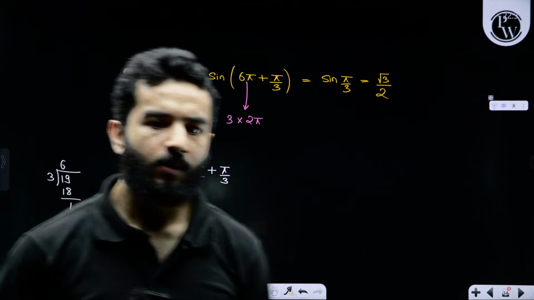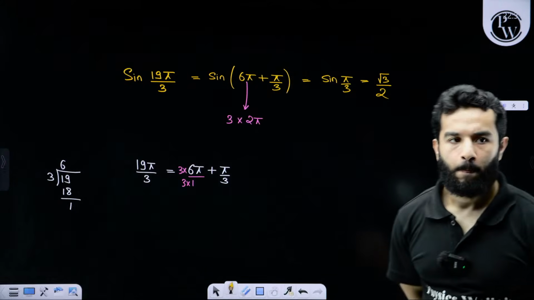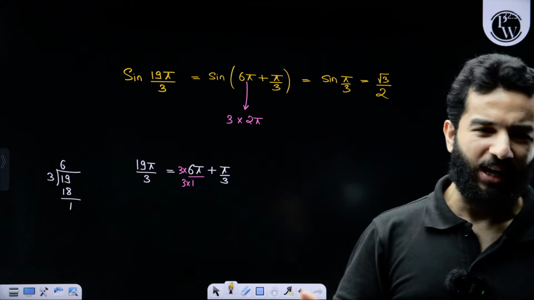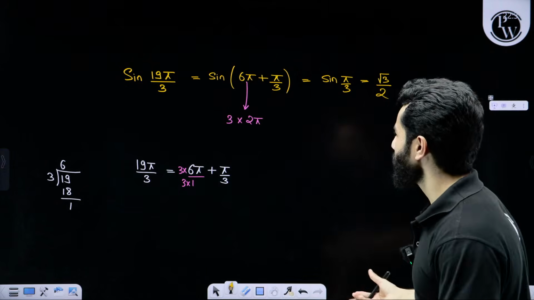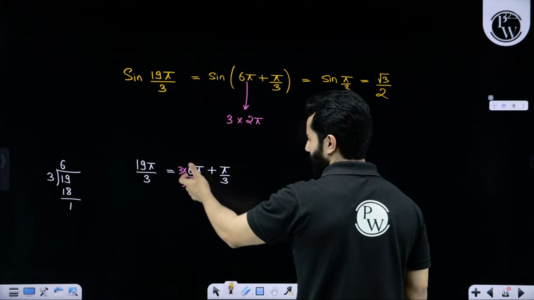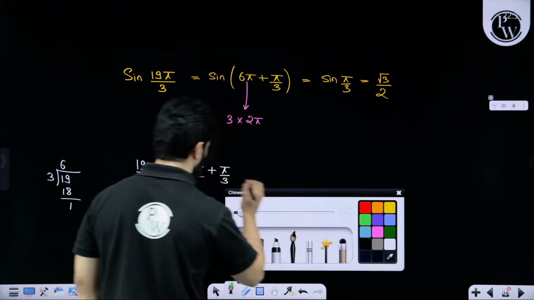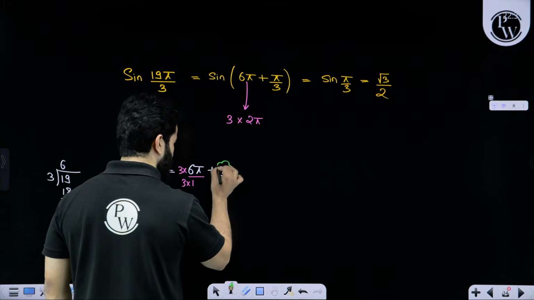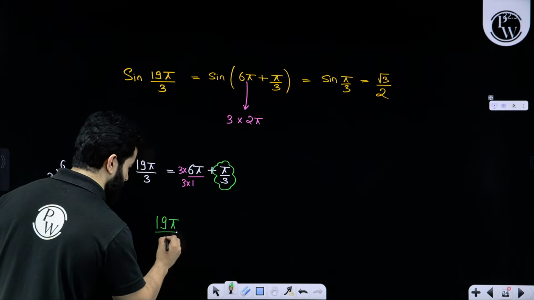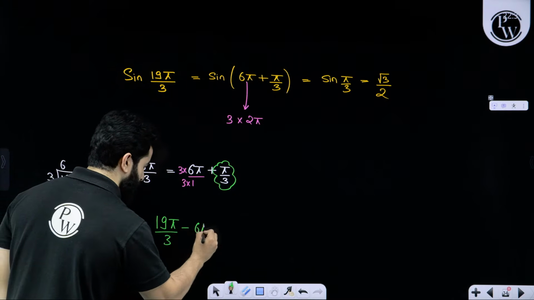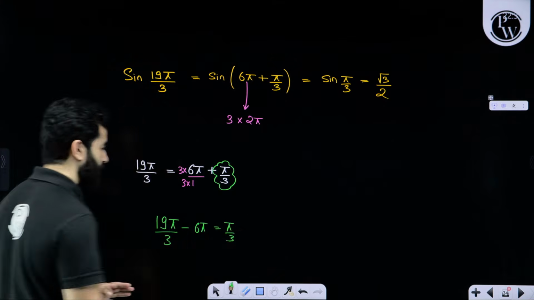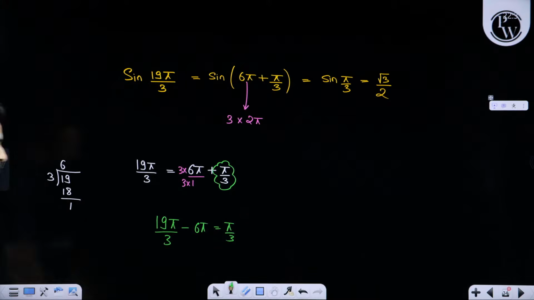All right. Done. Sine 19 pi by 3. Like this, you can find any other value. All you need to do is divide and find out. Let's say this is 6 pi. Now, if you have problems, or how did you know this is pi by 3? You can do one thing: write down 19 pi by 3 minus 6 pi. If you do it, you will get pi by 3. That is your remainder, right? Also, you can see the remainder is 1 over here.